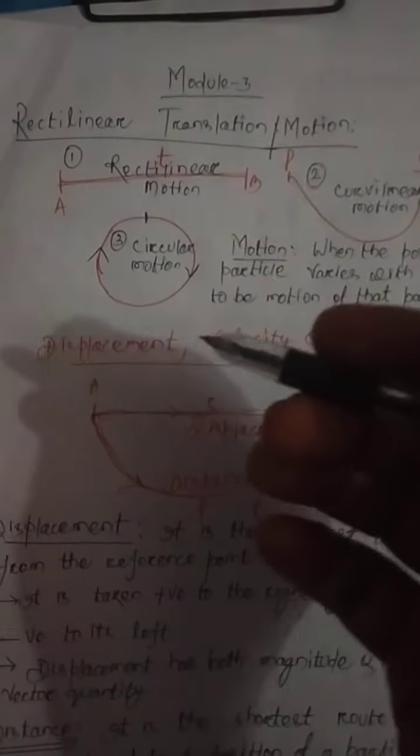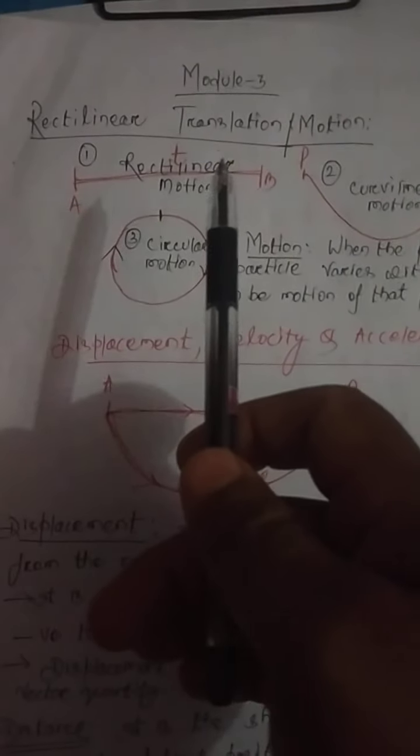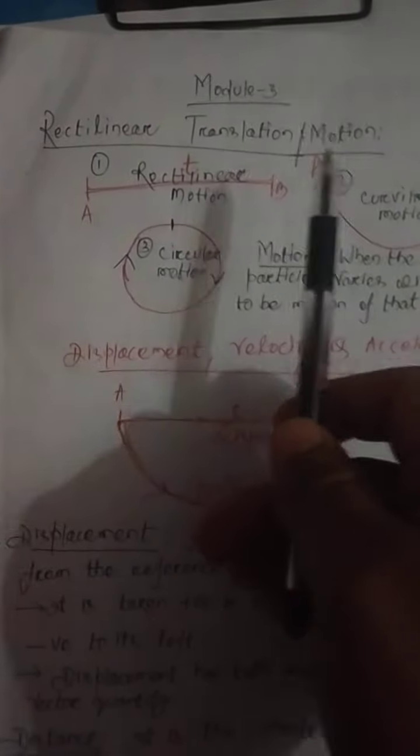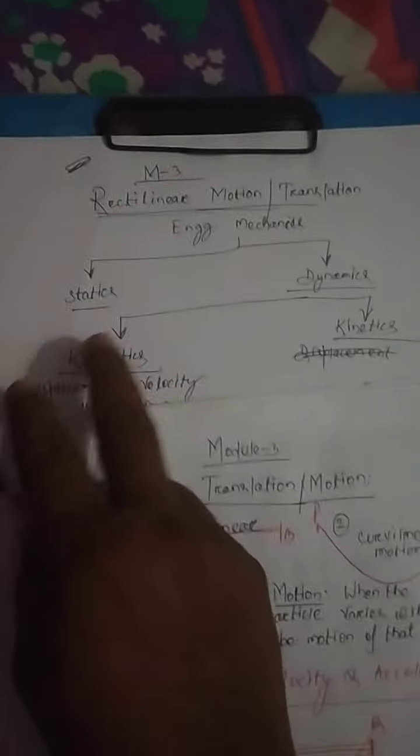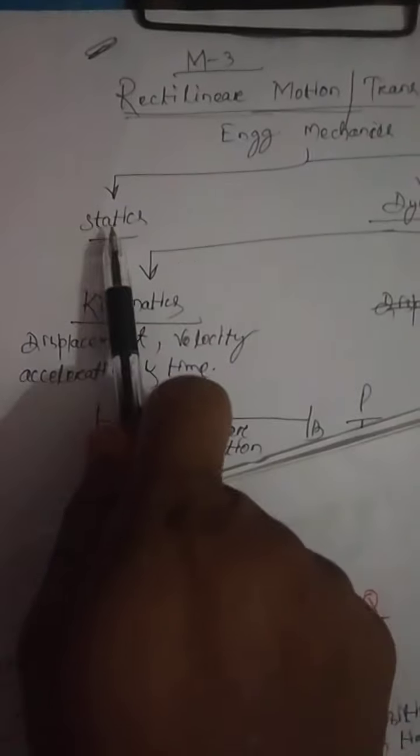Today we shall start module 3, that is rectilinear translation or motion. Before starting the topic, we already discussed that engineering mechanics is classified into two types: one is statics, another is dynamics. The statics part we have already discussed. We have learned about statics, that is the different equilibrium conditions, or the equations of equilibrium.